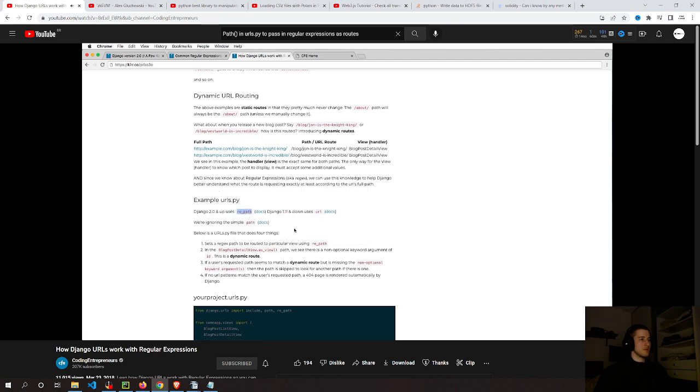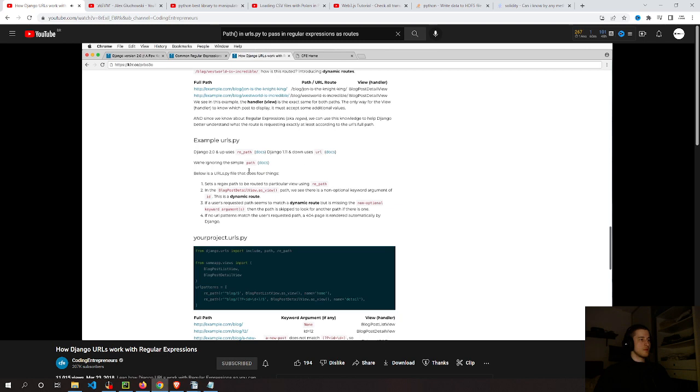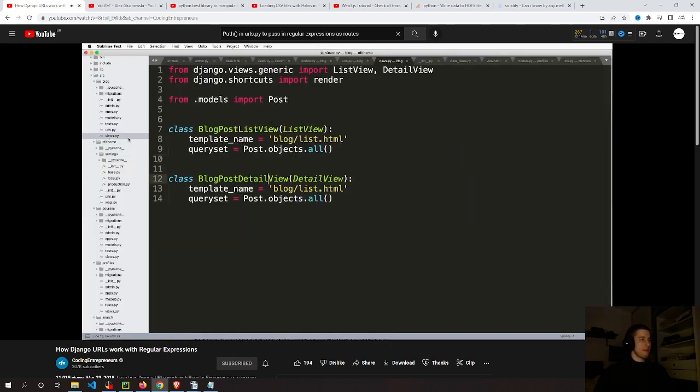That's changed to being re_path, or regular expression path, versus the simple version called path, the one that comes in by default. We already use the regular expression path, as you see here. This code is coming directly from here, but I already have views and whatnot set up to handle those things. The view itself and the template itself don't actually matter, but you do want to make sure that you have them on here.